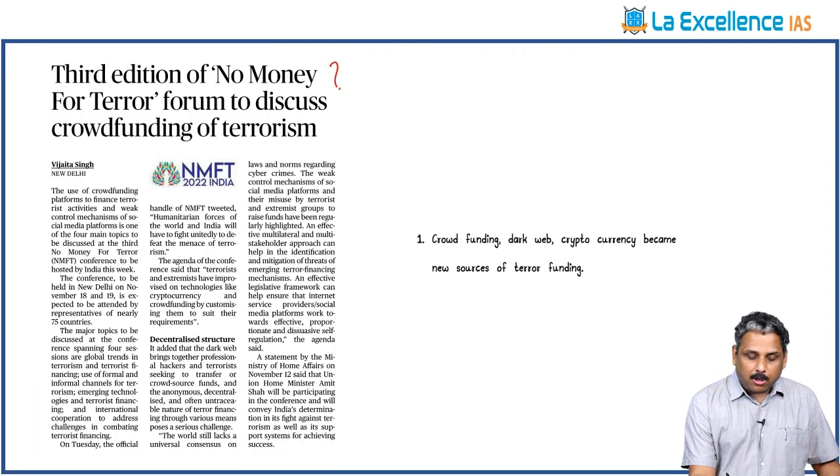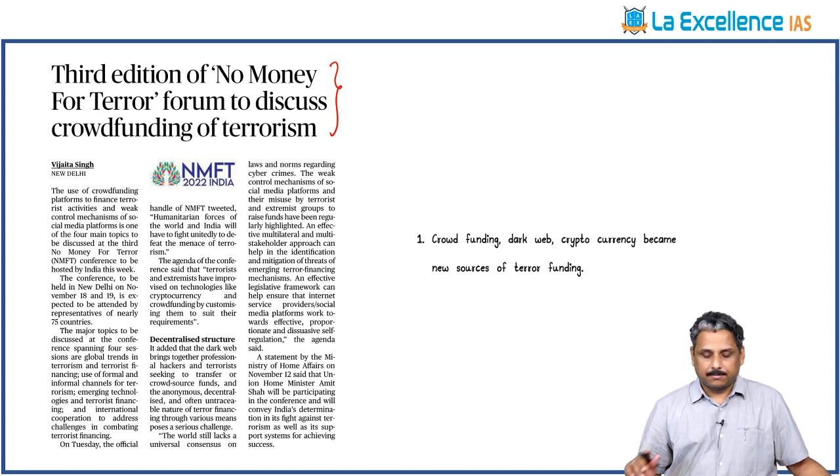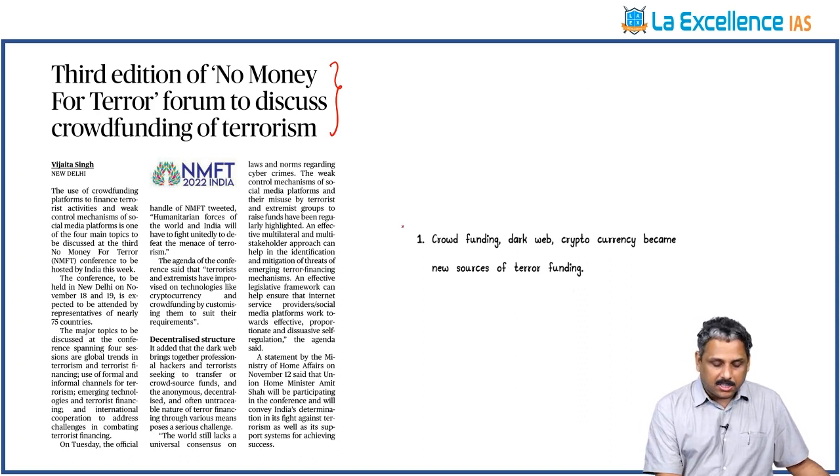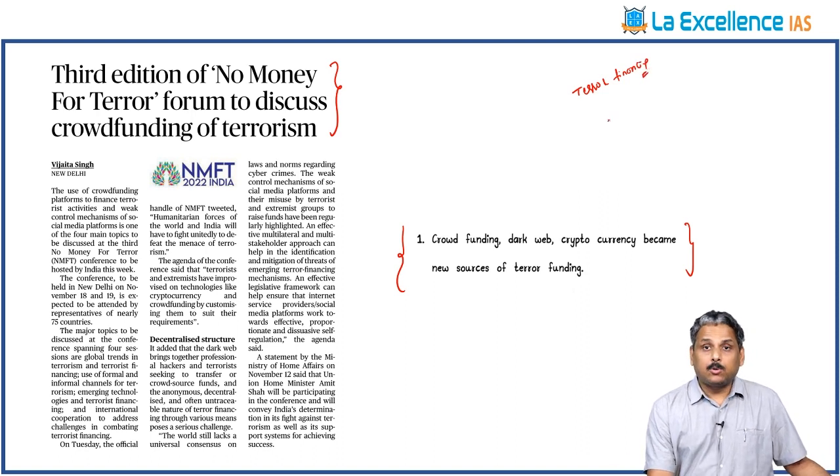Next, the third edition of the No Money for Terror Forum to discuss crowdfunding of terrorism. Now, in security issues, this is one point you need to remember: what are the new sources of terror financing? One is cryptocurrency, the virtual currency which we are seeing everywhere.